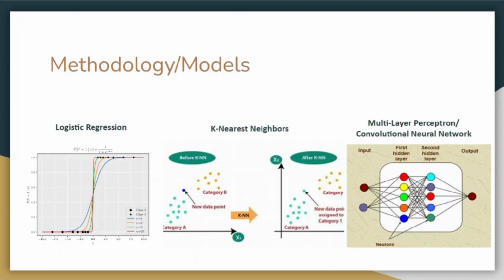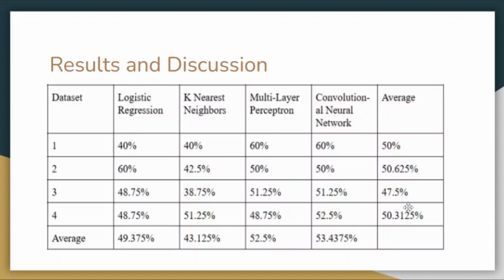So here are the four models that were tested to see how well they would do at this problem. Logistic regression, k nearest neighbors with k being equal to 5, a multi-layer perceptron with one hidden layer with 5 neurons, and then a convolutional neural network with a Keras tuner being used to optimize its accuracy. These are the results of the project.